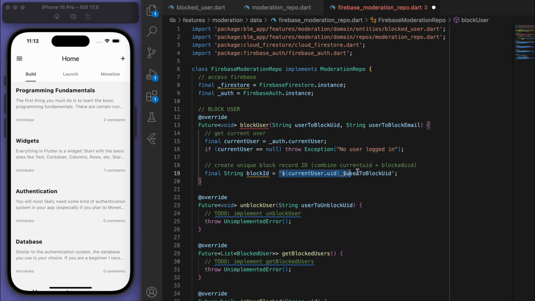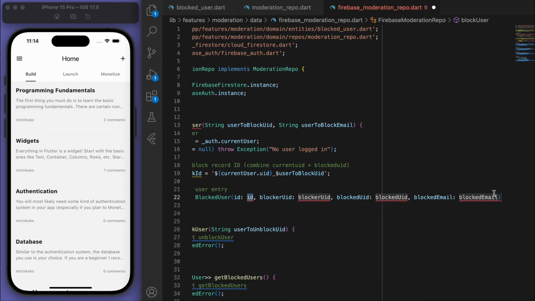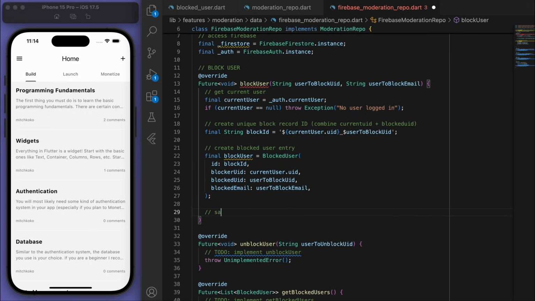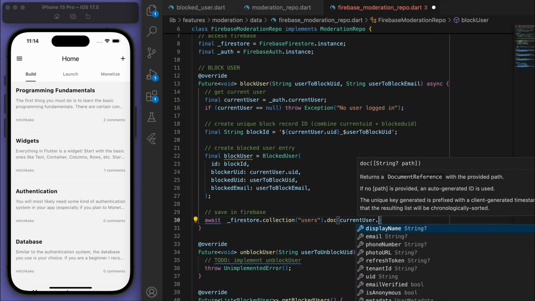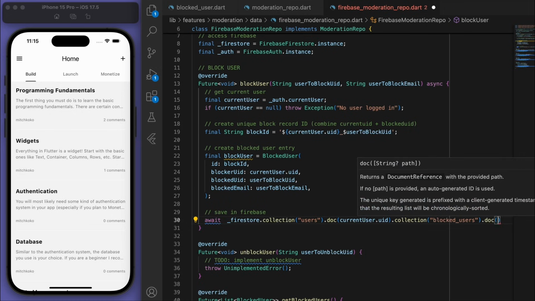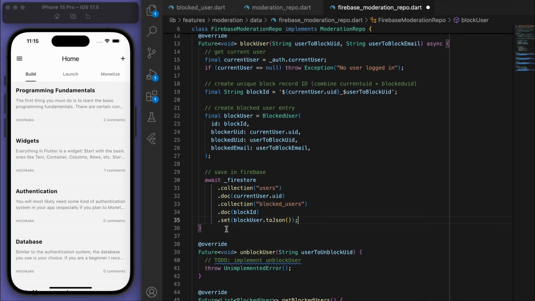So this unique string is what we're going to use. And then we can create our blocked user entry. So that's what I'm going to fill in. And then we can save that in our Firebase. So I'm going to save it under the users collection for this current user. And we're going to have another collection for the blocked users and store it here. Sweet, so that's how we block the user.